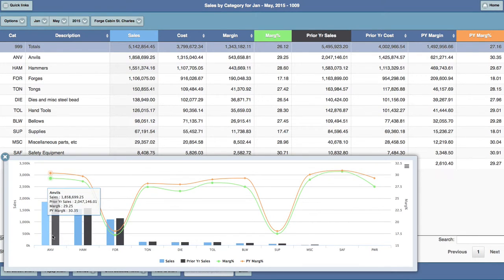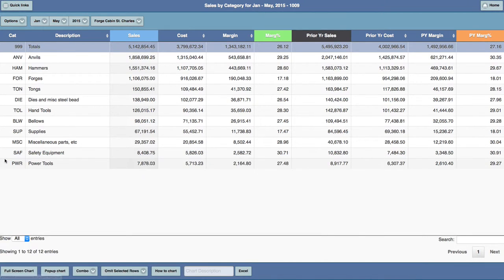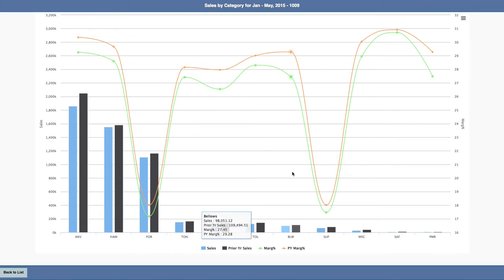Again, hovering over the data shows all the detail. In addition to pop-up charts, you can display the chart in a full screen, and that is quite useful if you would like to save the chart as an image for inclusion in a presentation or a PDF. And that's simply done by clicking on the download.